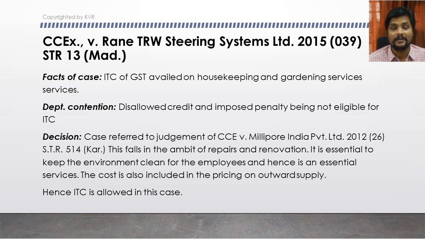The taxpayer has claimed, but the department has contended that the gardening or housekeeping services are not directly related to your outward supply. That is the reason you are not eligible for ITC under the blocked credit. They disallowed the ITC and they imposed a penalty for that as well.